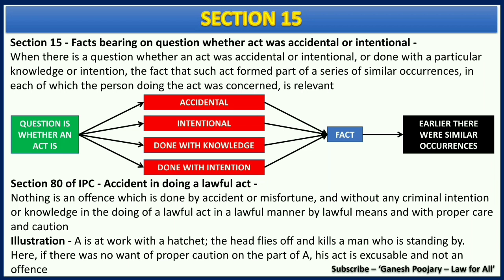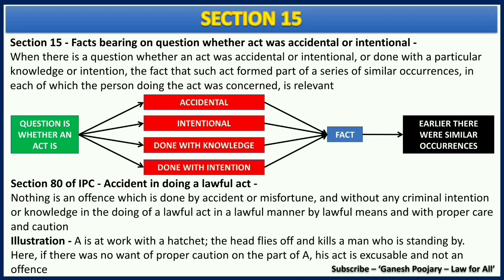And while checking the fact, that is the third aspect, it will see whether earlier there were similar occurrences. Why is the court doing so? Because if there were earlier similar occurrences, it helps the court to come to an interpretation that this is not an accident, but this is done intentionally.